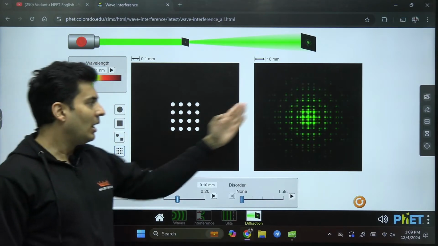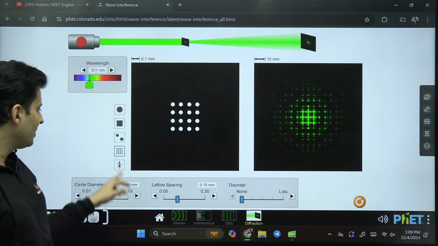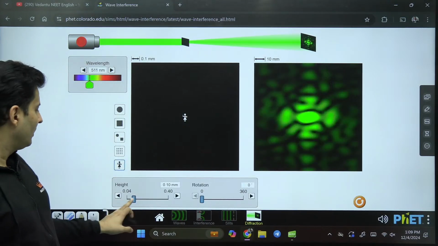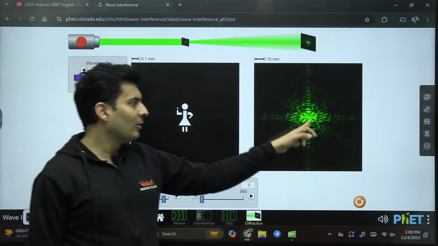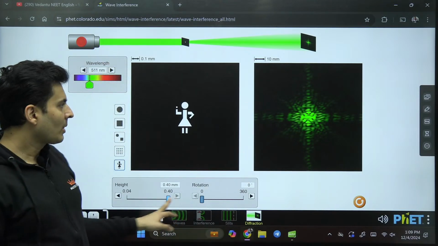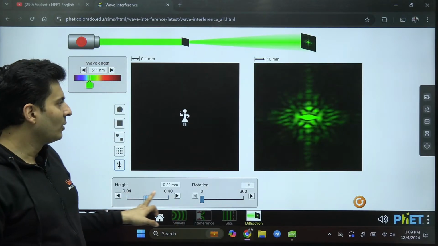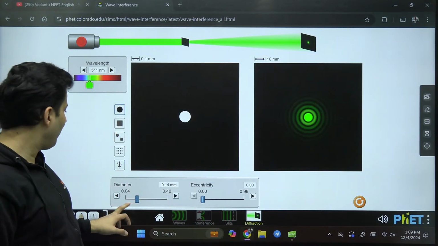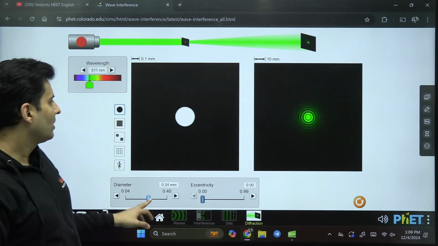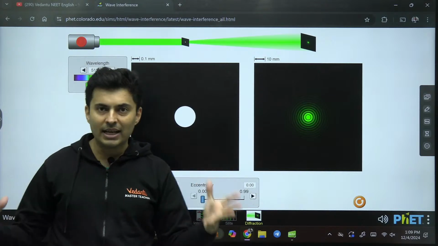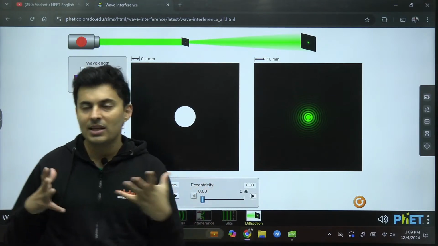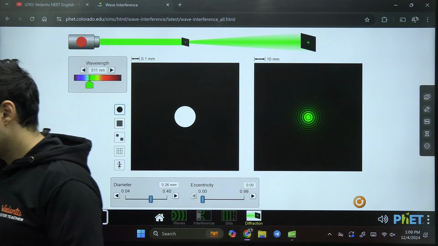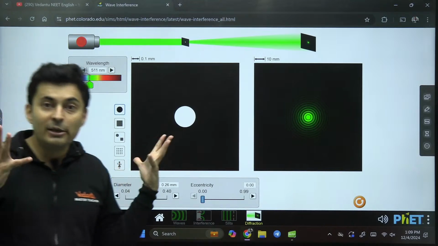Look at this, how different diffraction patterns are observed. If there is a cutout of a figure like this, see how that cutout looks over here. Whereas if I make the hole small, it looks like this. So different patterns can be observed because the light is spreading and it is creating some kind of interference pattern. Is this clear? What is this diffraction?